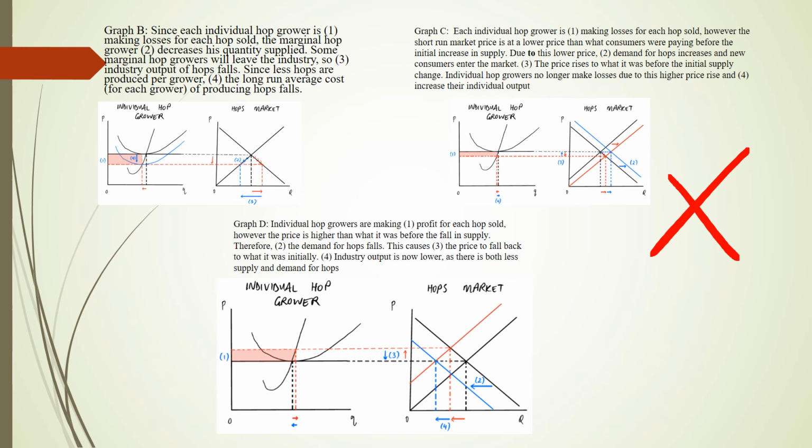Comparing the four graphs, we can see that graph B indicates no curve shift in the aggregate demand and aggregate supply model, and yet the average total cost curve of individual growers moves down, which is not in line with the assumption that the hop market is constant cost. Graph C shows a deficit, not a surplus, and graph D shows a lower quantity of production at the final stage, which are all incorrect. All in all, only graph A depicts the correct picture.